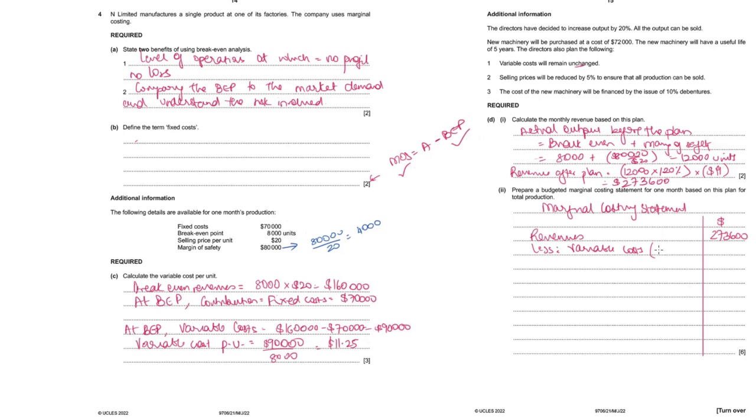So our revised output would be 12,000 into 120%. So 14,400 into 11.25, 162,000. That gives us the contribution, 111,600. From this we will subtract the fixed cost.